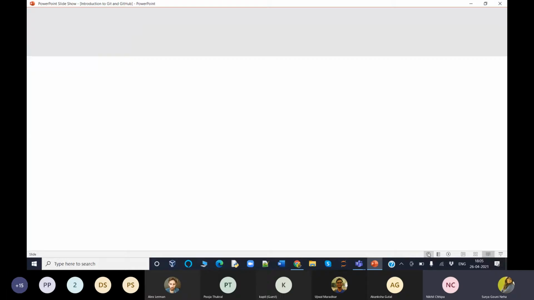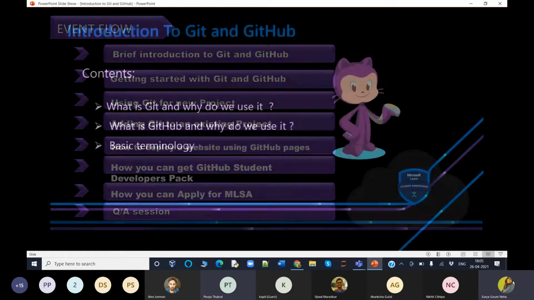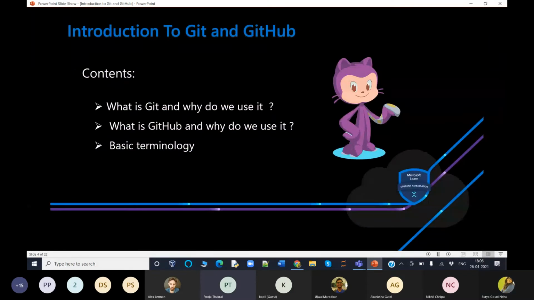In between, if you guys have any queries, please drop a message in the chat box. I will be able to answer you as soon as possible. We don't have access to the chat box. There's an icon down at the call button. You can press that and message your query there.